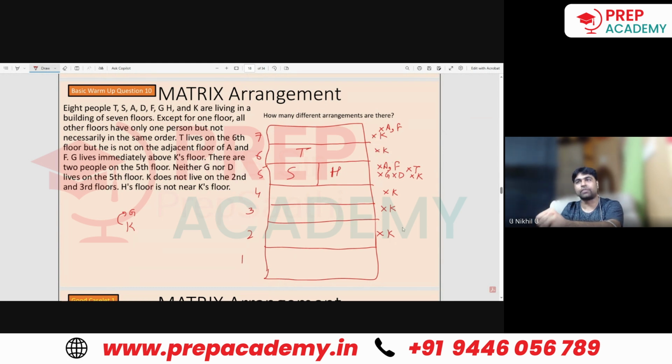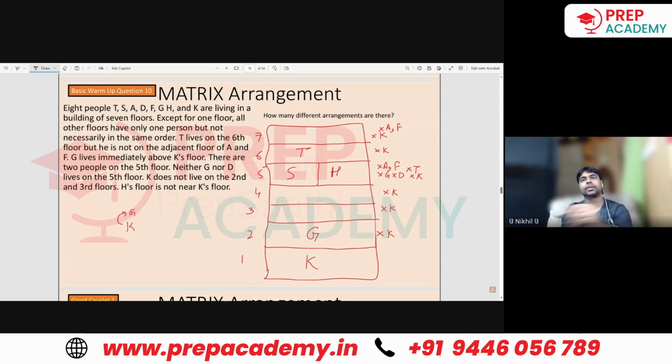K cannot be in any of these, K can only be here. So that means G will be here only. H's floor is not near K's floor. Nobody's floor is near K's floor apart from G.